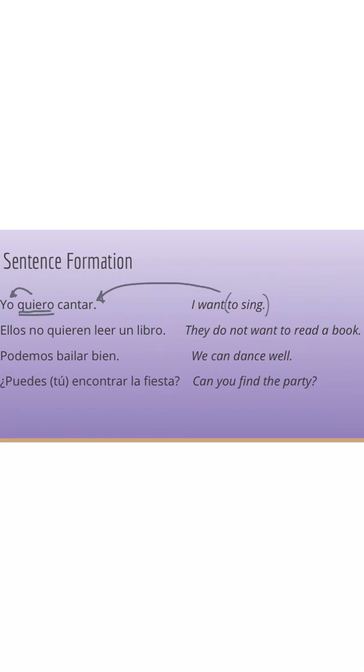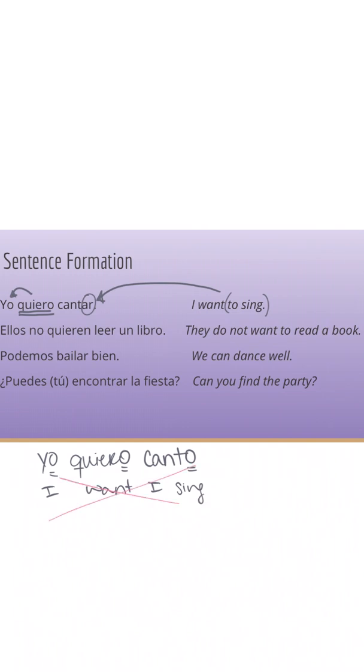I cannot conjugate this second verb to match yo, because if I did, let's say, for example, I wrote yo quiero, I conjugate to want for me, myself, and then let's say I accidentally conjugated cantar for yo as well, which would be canto. Well, if I did that, read it out to yourself and see if that makes sense, because we know this ending belongs to yo, and this is what we would have. I want, then canto is I sing. That just does not work. To say I want to sing, we have got to keep the infinitive form here.